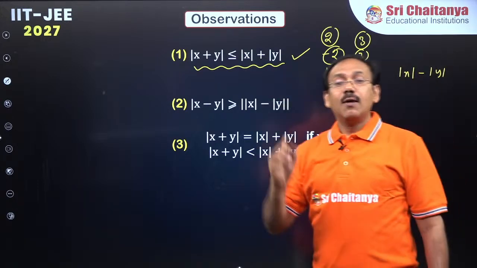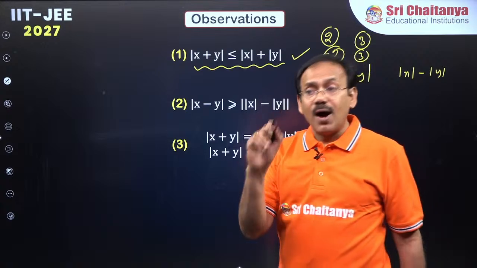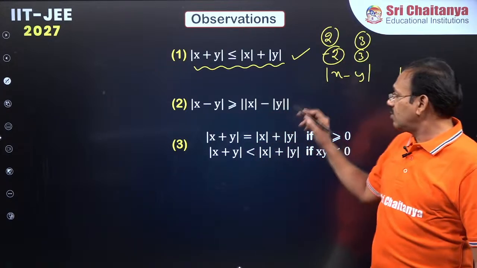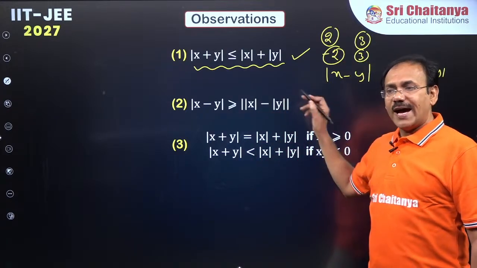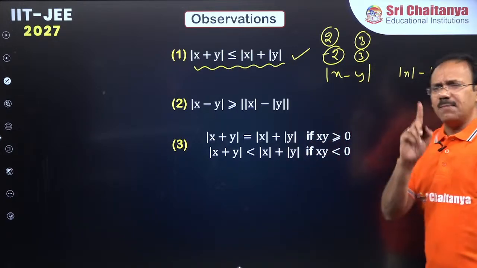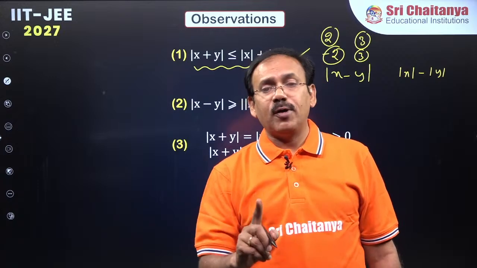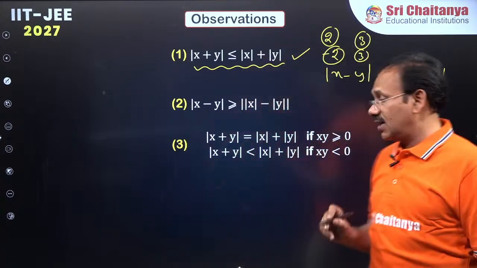So, dear students, mod x plus y is less than or equal to mod x plus mod y, and mod x minus y is greater than or equal to mod x minus mod y, as well as mod y minus mod x. Now, dear students, most important point, listen to me. It is a wonderful point, a superb point to solve certain equations related to modulus.